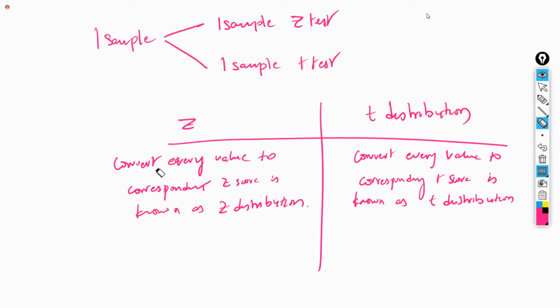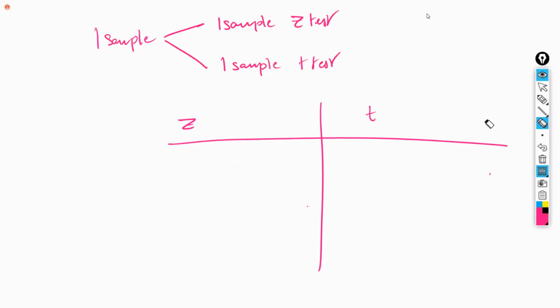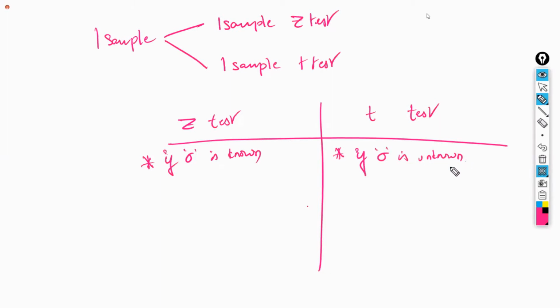Now the next one is, what is the difference between T test and Z test? If the sigma value is known, then you are going to apply the Z test. If sigma is unknown, then you are going to apply the T test. What is the Z test? The Z test is X bar minus mu divided by sigma by square root of n.